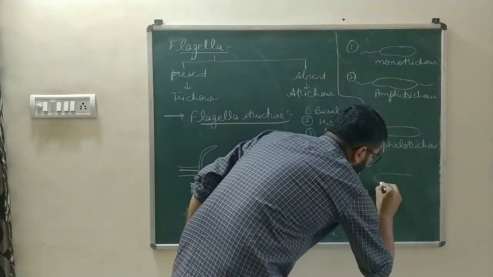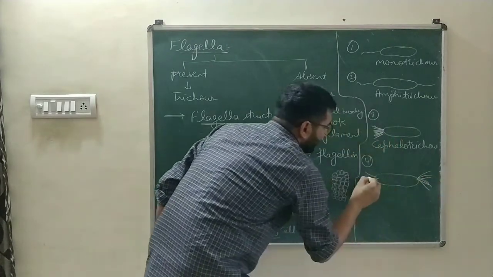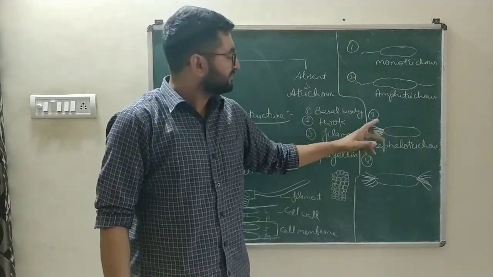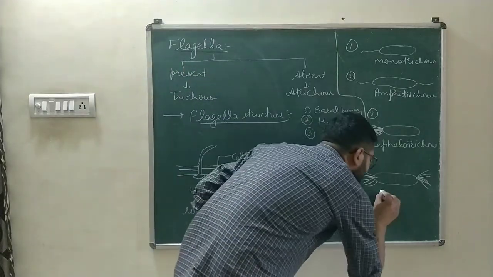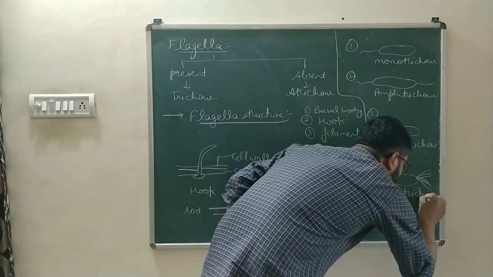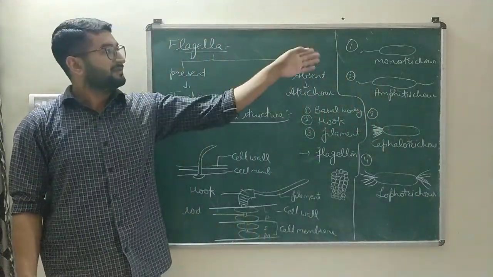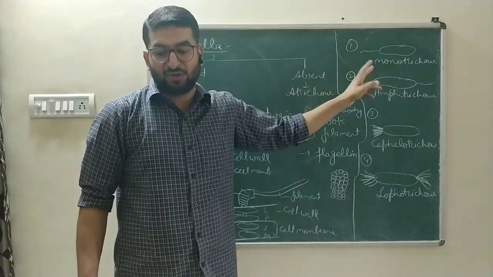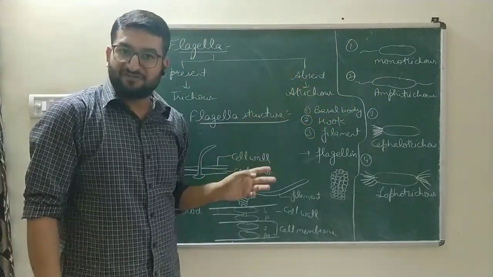If the cluster of flagella is present on both ends, and not on only one side, either on this or that, then it is known as lophotrichous. If the flagellum is single and on one side, it is known as monotrichous. If flagella are on both sides, it is known as amphitrichous.